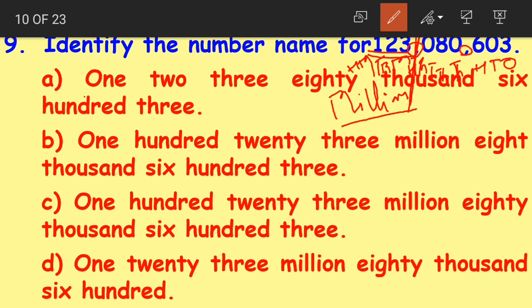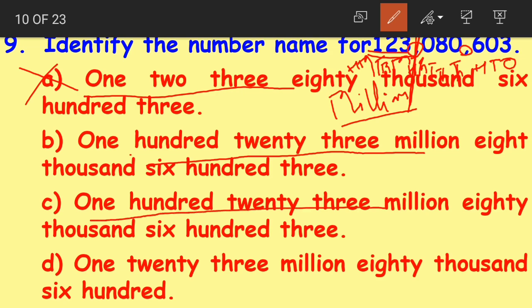Now let us look at the options here. Option A reads 123, 80,000. So this is the wrong answer. The next one reads 123 million. Yes, this might be the correct answer. Option C, 123 million. Again, this might be the correct answer. The last one reads as 123 million. 123 million is again the same. So we have eliminated only option A here.